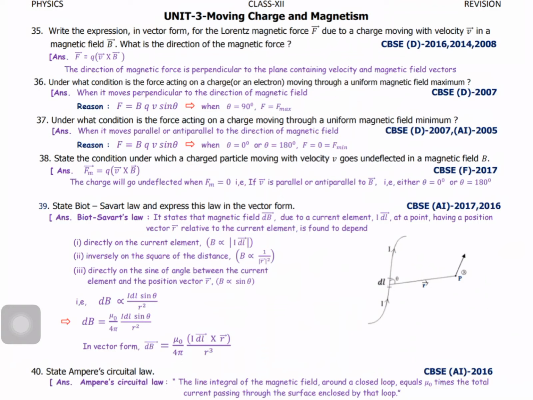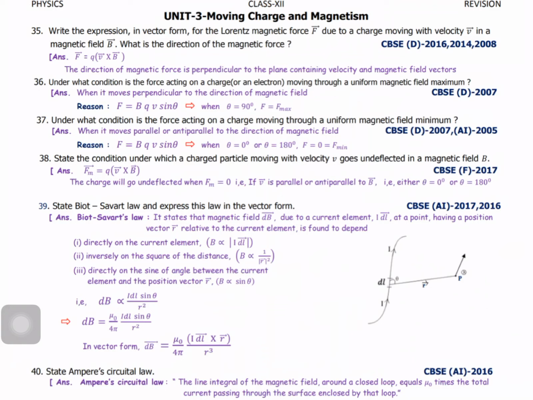That is the thing. Perpendicular means the direction of the moving charge is perpendicular to the magnetic field. Got it? So finally you can write, when the charge moves perpendicular to the direction of the magnetic field. Why? Because F equal to BQV sin theta, where theta equal to 90 degree, or F equal to F max, the maximum value, that is BQV.